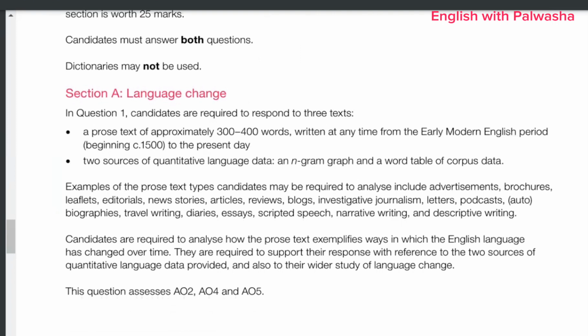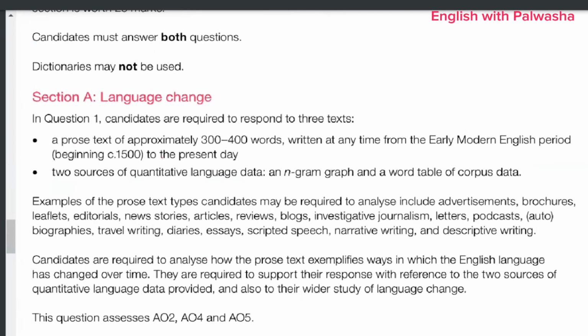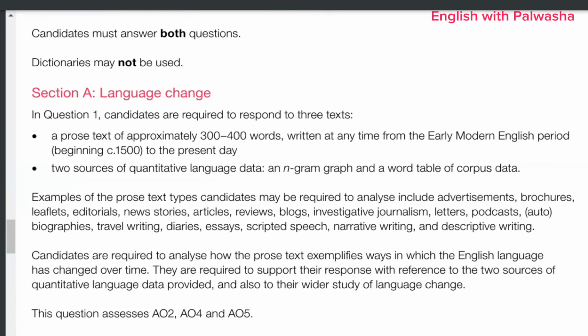Text B is going to be a chart where collocations will be mentioned, the vocabulary words used in the past tense and in the future and the present, the modern English. So we are going to create a comparison and discuss them. And also there will be an n-gram graph. All right, so we have to assess that graph as well.